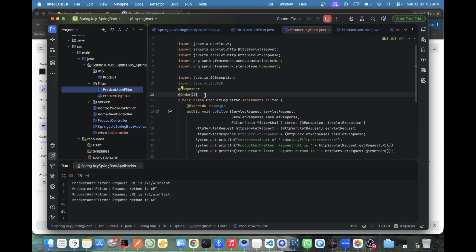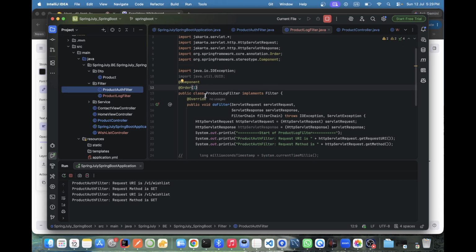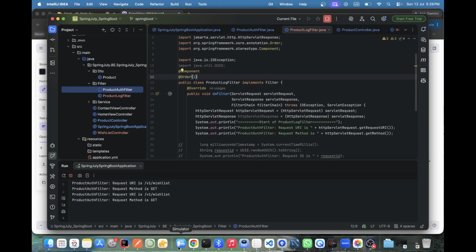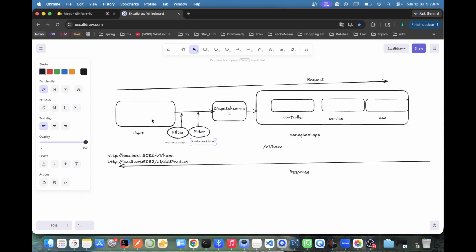Okay. So for security purposes only, we are having the filter. Now see, I am just showing the order, correct? Spring will know from the client to the first filter, the order one, whatever they mention, then the second filter, then the dispatch servlet, then it goes like this. Let's see now.